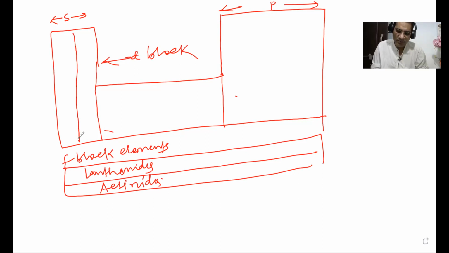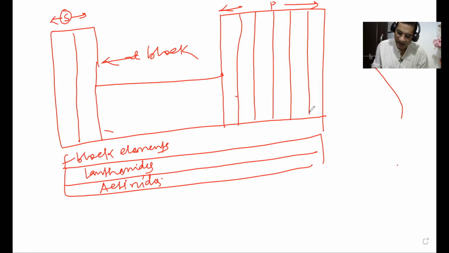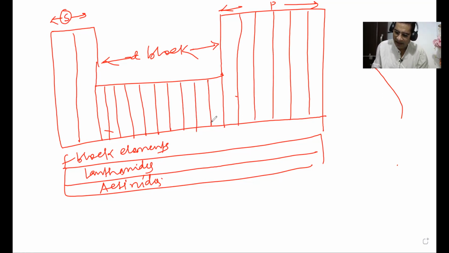See, in S, how many electrons can be accommodated? 2. So that's why you have written 2 groups only. In P, how many electrons can be accommodated? 6. So you'll be writing here 6 groups: 1, 2, 3, 4, 5, and 6. In D, how many electrons can be accommodated? 10. So 1, 2, 3, 4, 5, 6, 7, 8, 9, and 10.